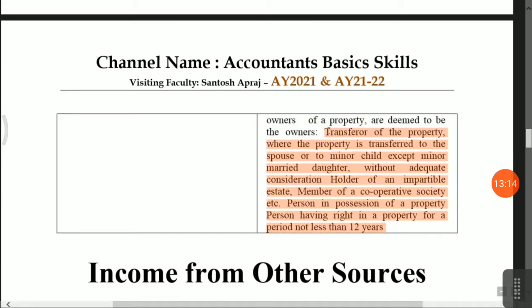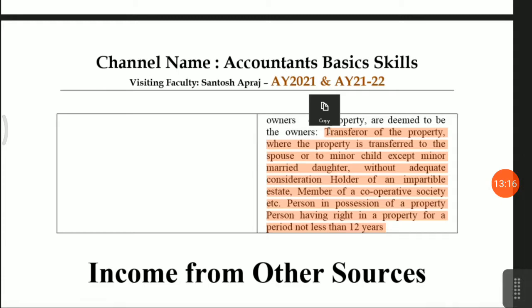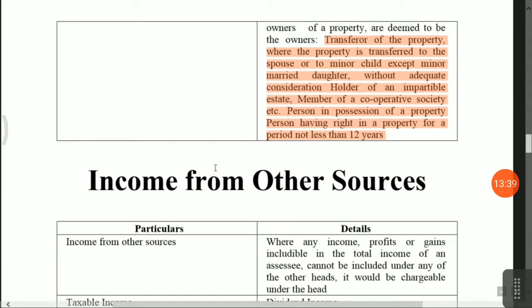Friends, the intention of the government is that there are so many different ways in which rent will not be taxable. So the government has amended the provision and declared that even if you are not the owner of the property but you have the rights of possession, then you will be considered deemed owner. Okay.